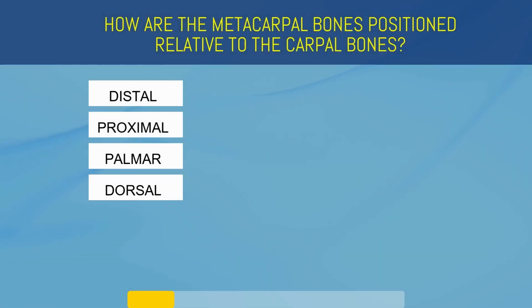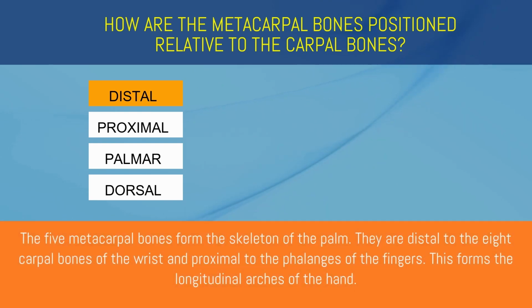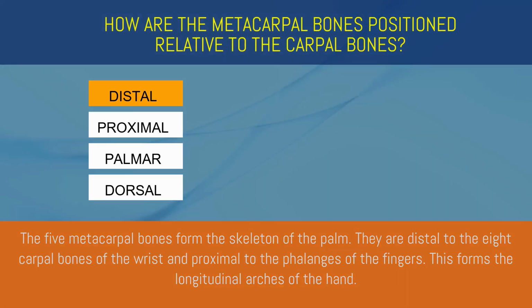How are the metacarpal bones positioned relative to the carpal bones? Distal, proximal, palmar, or dorsal? Distal. The 5 metacarpal bones form the skeleton of the palm. They are distal to the 8 carpal bones of the wrist and proximal to the phalanges of the fingers. This forms the longitudinal arches of the hand.